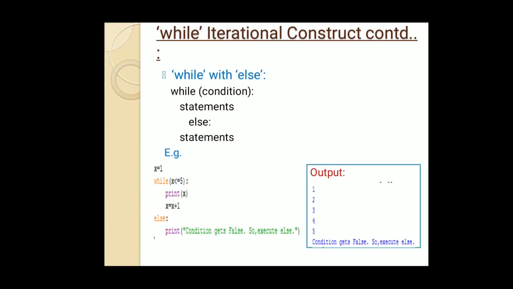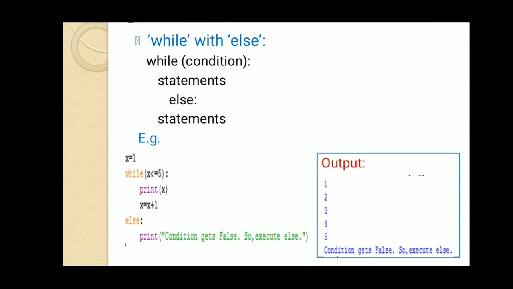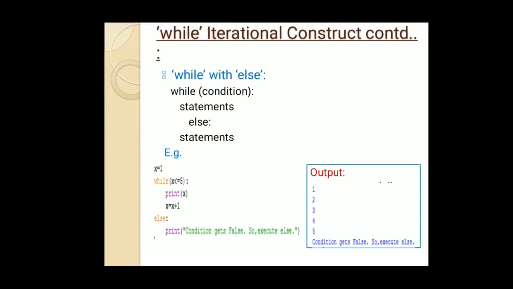Just like we have discussed for with else, we have while with else. As long as the condition of while is true, we will keep on executing the statements of the while loop block, and as soon as the condition of the while loop becomes false, the statements of the else block will get executed. As you can see in the example, in the previous example we have just extended it with an else statement: when the condition gets false, execute else. You can see the output 1 2 3 4 5, the condition gets false, so execute else. It is very simple, as we can understand.